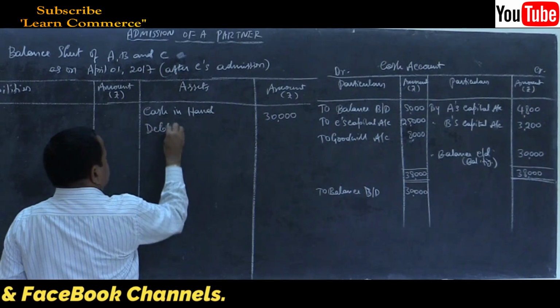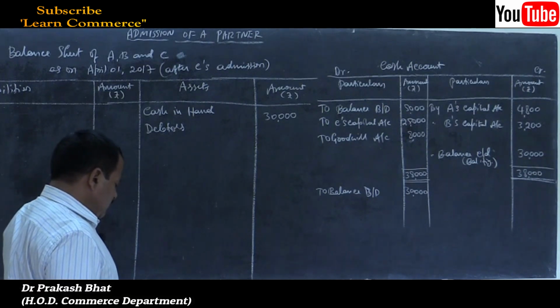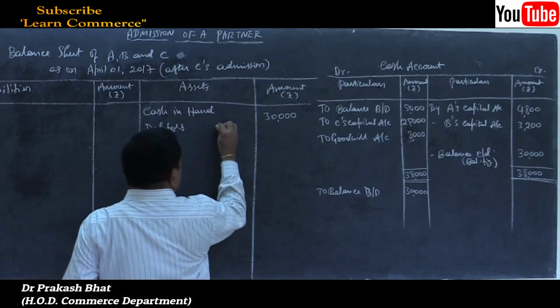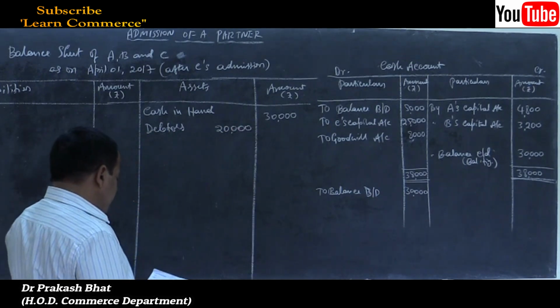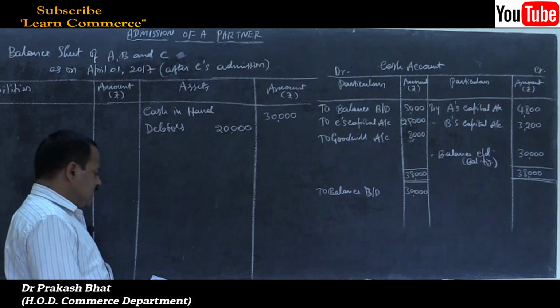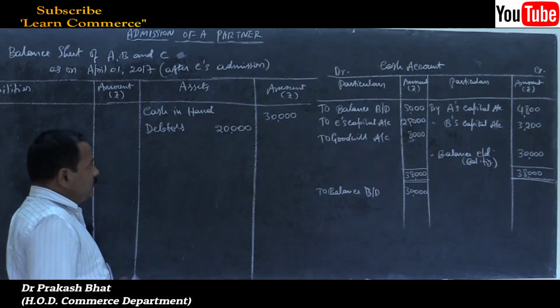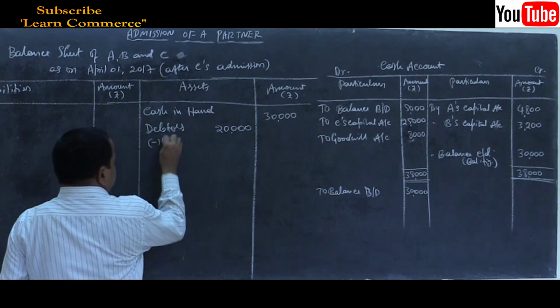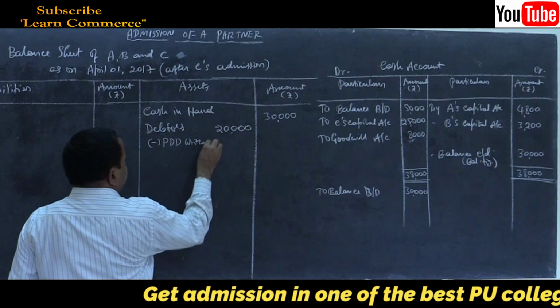Debtors. In the inner column there is an adjustment, right? Yes, 20,000. Debtors 20,000. PDD is no longer required, so PDD written off.